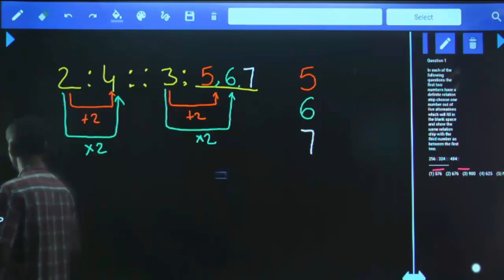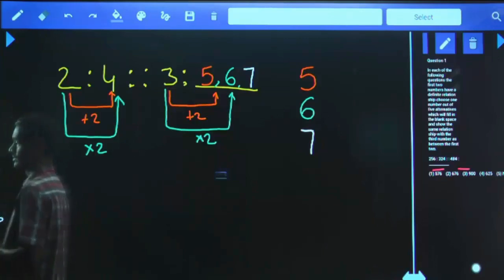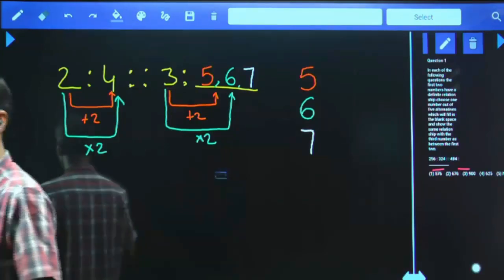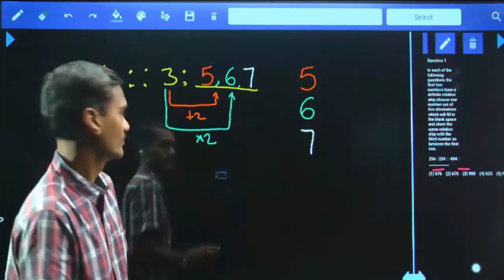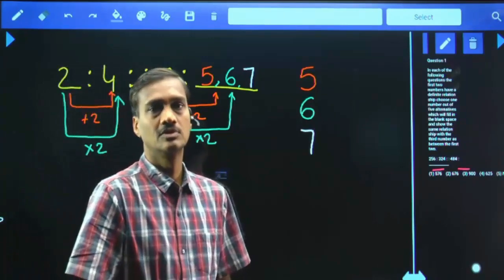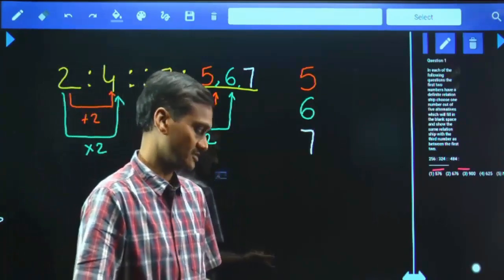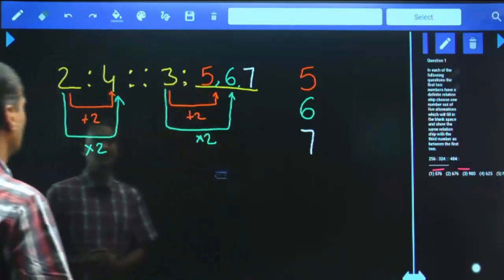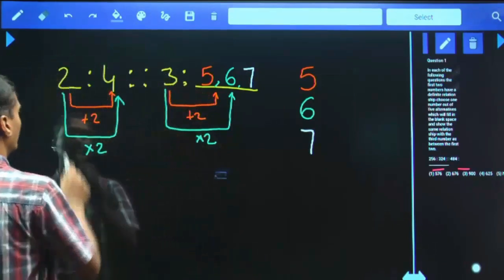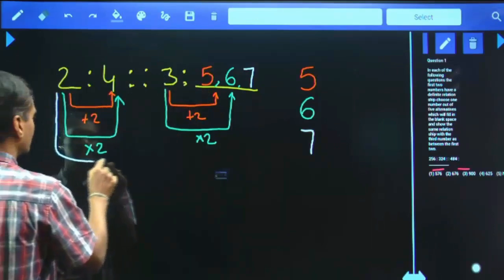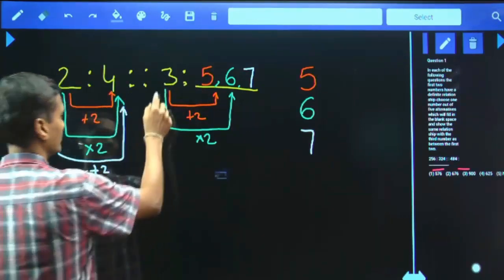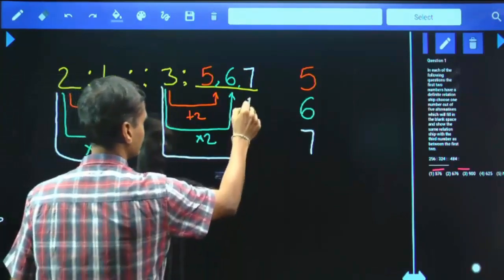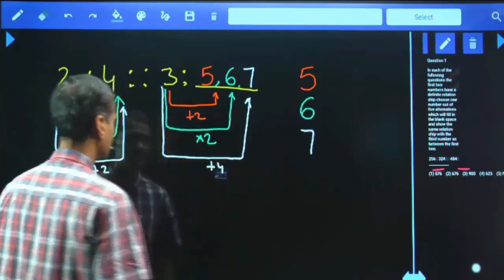How can you prove 7 as the answer? Any answer, please? Now, see here. Listen to this very carefully. Some of you students may claim like this: 2 and 4, 2 plus 2 is 4, then 3 plus 4 is 7. Can you work out like this?